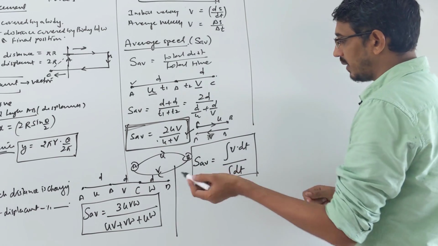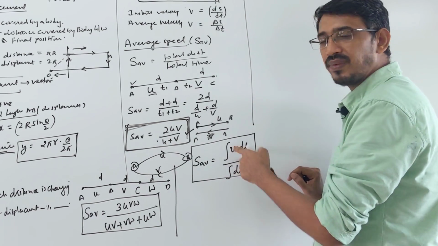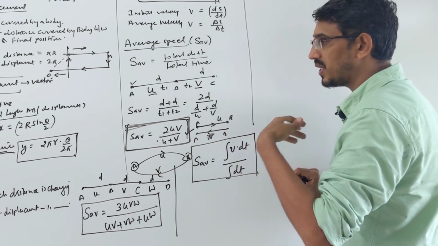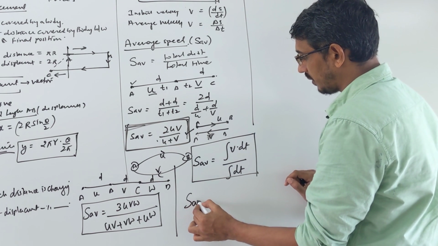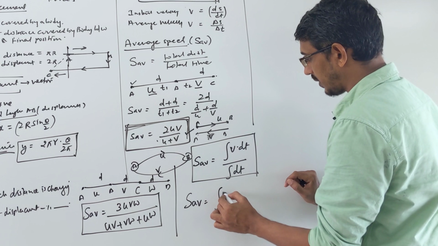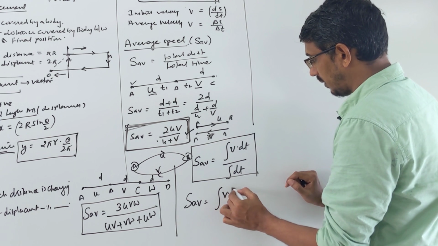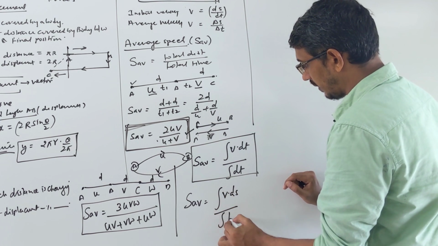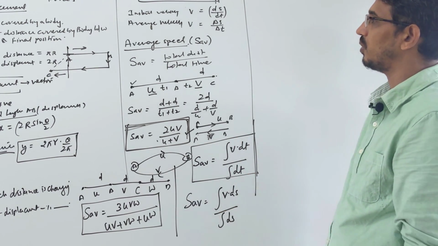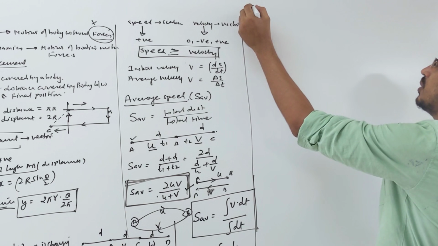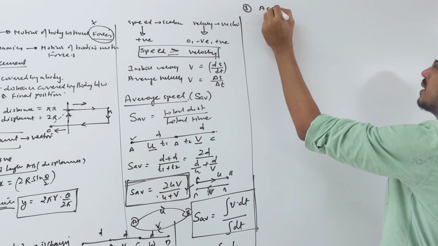Or if you want to write, suppose this is the formula we write when velocity is changing. If suppose distance is changing, then how you write average speed, like this one, integration of v ds by ds. But I think you will not need this much. Still, if you want to copy, it's your choice. So we're talking about the fifth point, that's called acceleration.